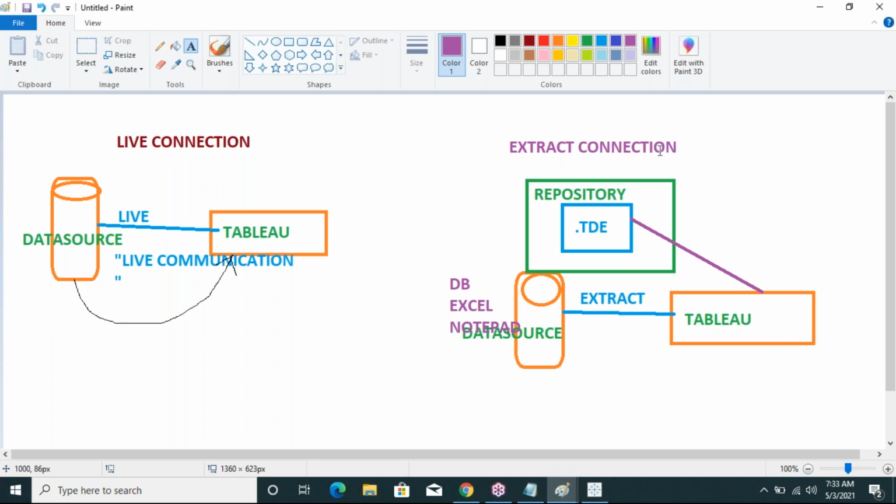Again, the extract connection is divided into two parts: extract all data and extract some data. Extract all data means it extracts all the records. For example, if my data source has 100 records, with extract all, the 100 records will be copied. But extract some data means only the data you want will be copied. In this case we have to filter the data, that is the difference. These are the types of connections.